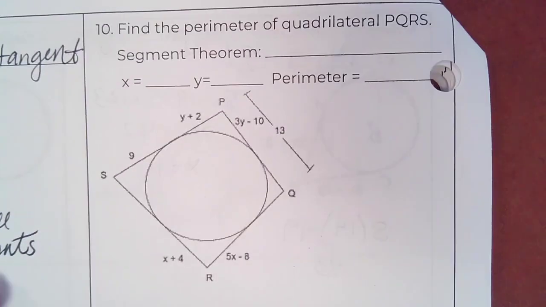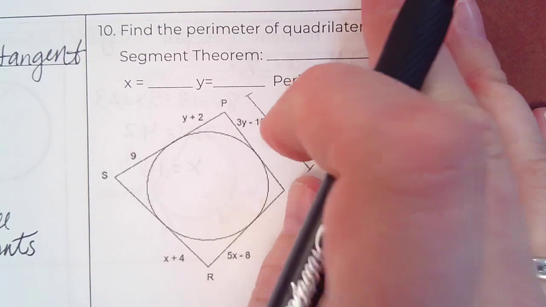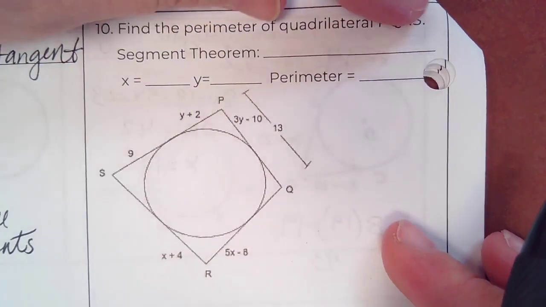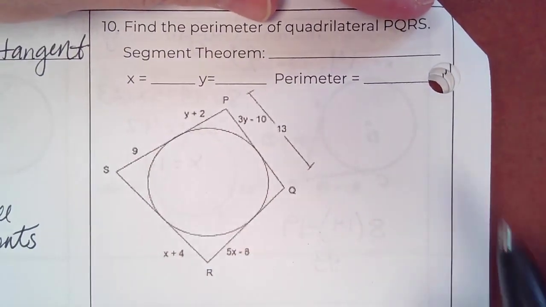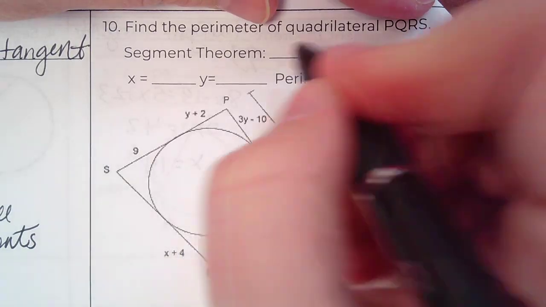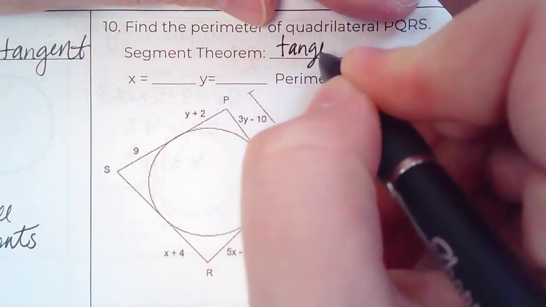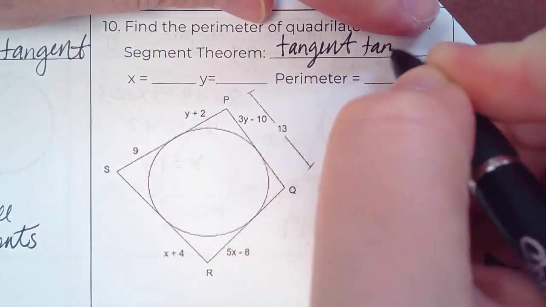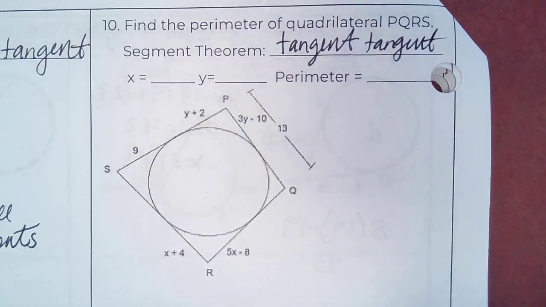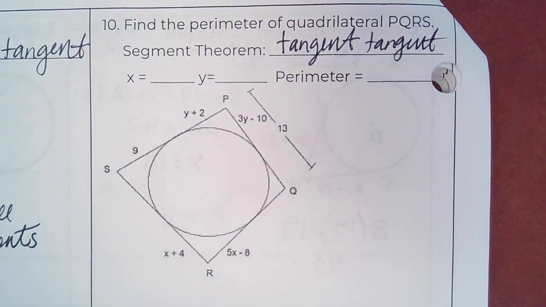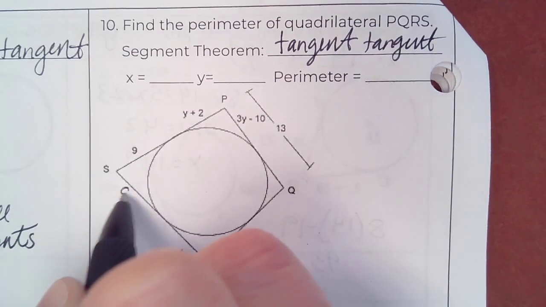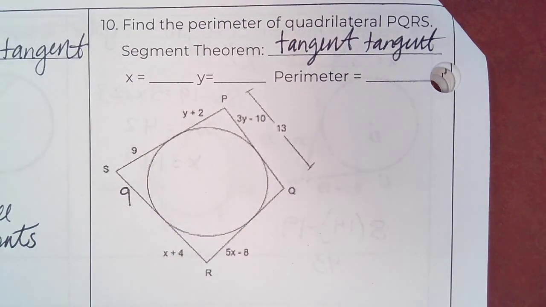Number 10, last one. So this one, we're adding some challenge to it, of course. So we have segment theorem. So first, this is tangent. Okay, and we are making work for it a little bit. So right here, I know that this one ought to be 9. Okay, that's as far as I can really go without doing any computations.